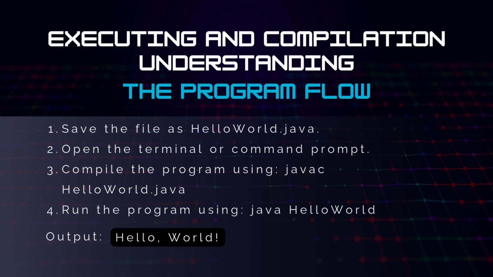Java follows a two-step process, compilation and execution. Unlike languages like Python, which run code directly, Java compiles code into an intermediate bytecode that runs on the JVM. This feature makes Java highly portable across different platforms.